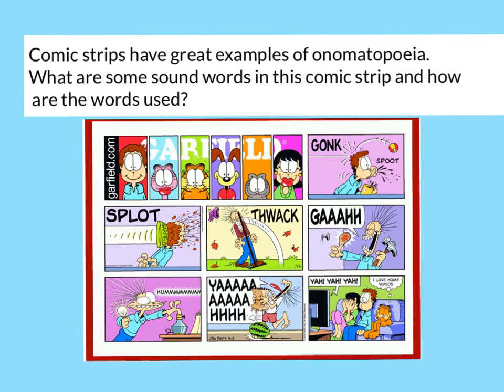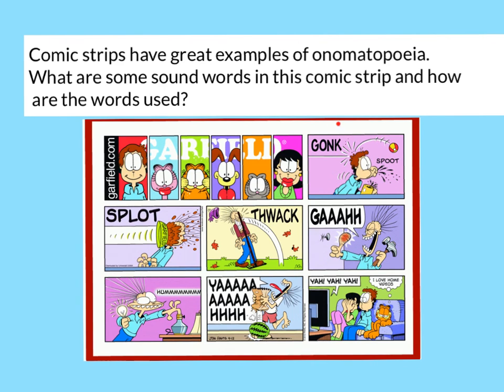Comic strips have great examples of onomatopoeia. What are some sound words in this comic strip, and how are the words used? So here we have the comic strip Garfield, and the first one here says gonk, and then spoot.